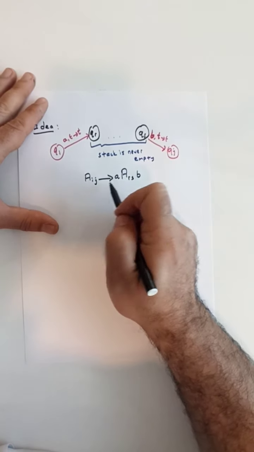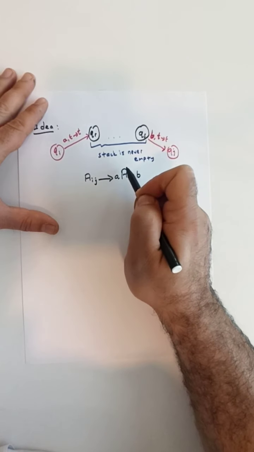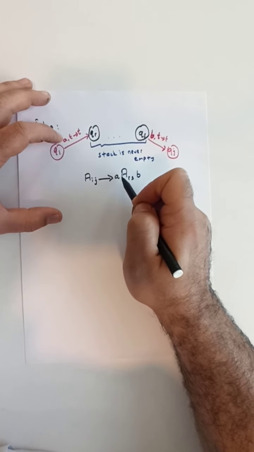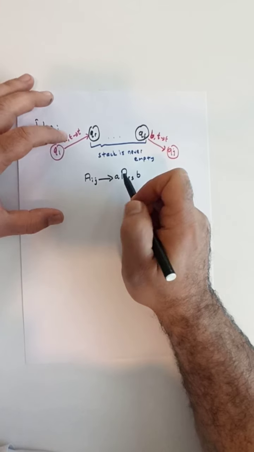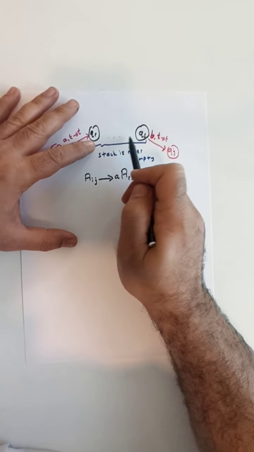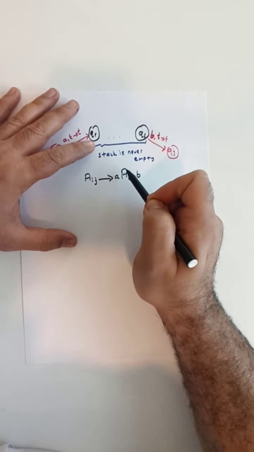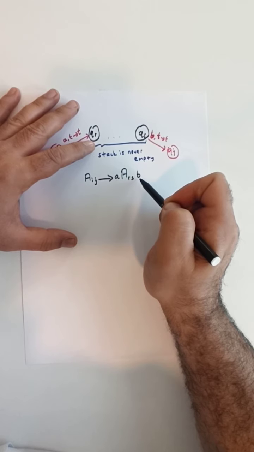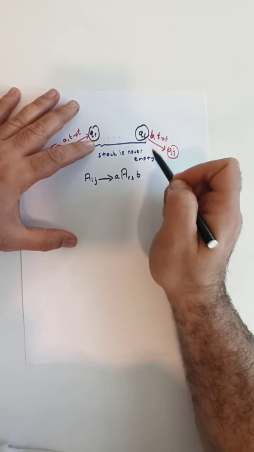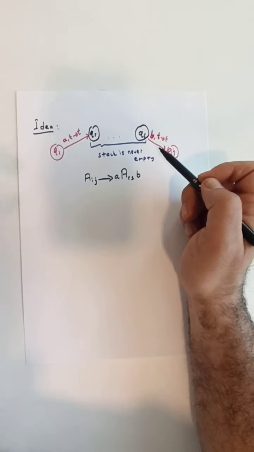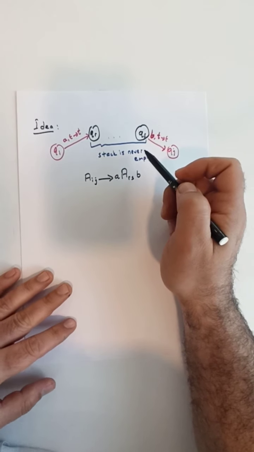So aij corresponds to all such strings where the input string starts with an a, then all strings generated through the variable ars, followed by a symbol b in our input string. So this is case 1.